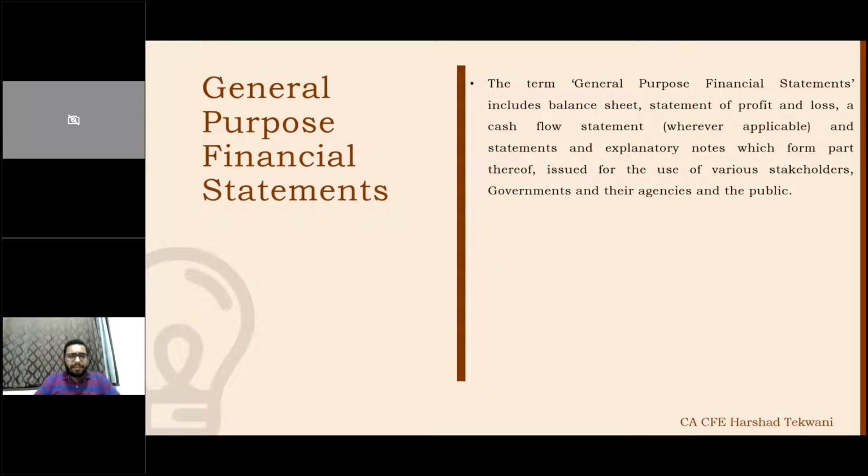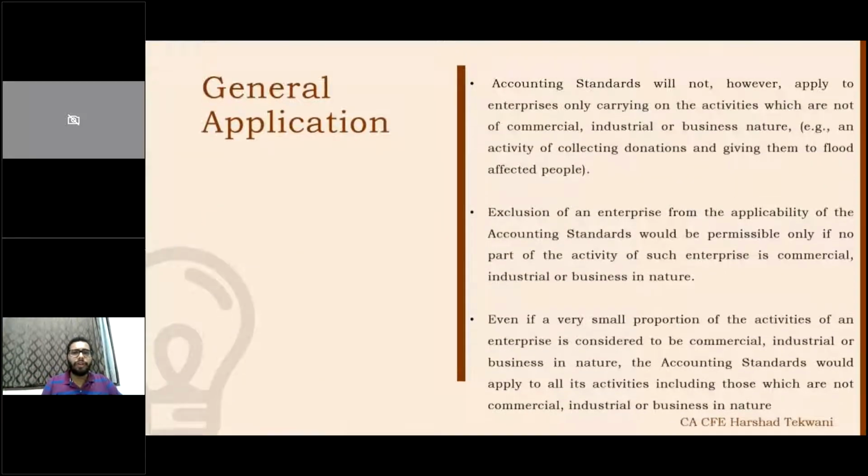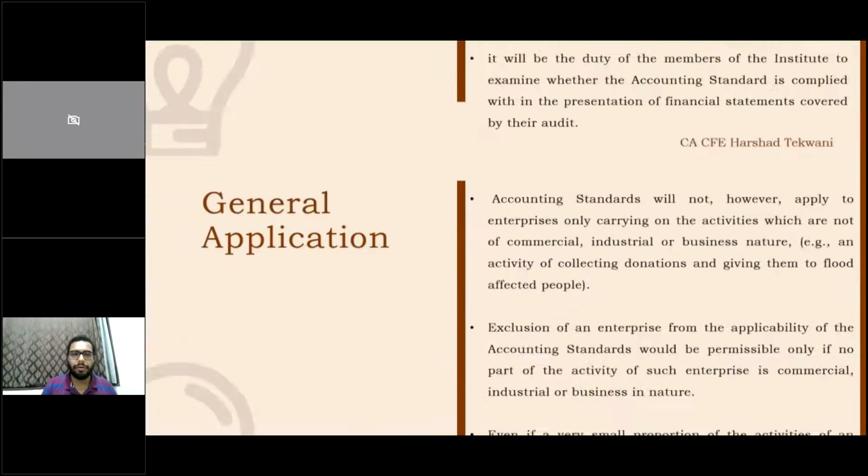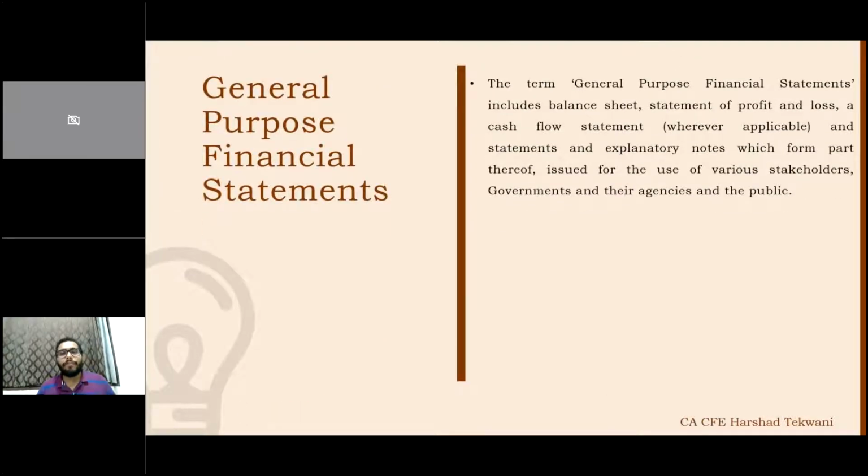Now, we saw earlier that accounting standards are designed to apply to the general purpose financial statement. Now, what is a general purpose financial statement? General purpose financial statements include balance sheet, statement of profit and loss account, a cash flow statement, and other explanatory notes which form part thereof, issued for the use of various stakeholders, including government and their agencies.